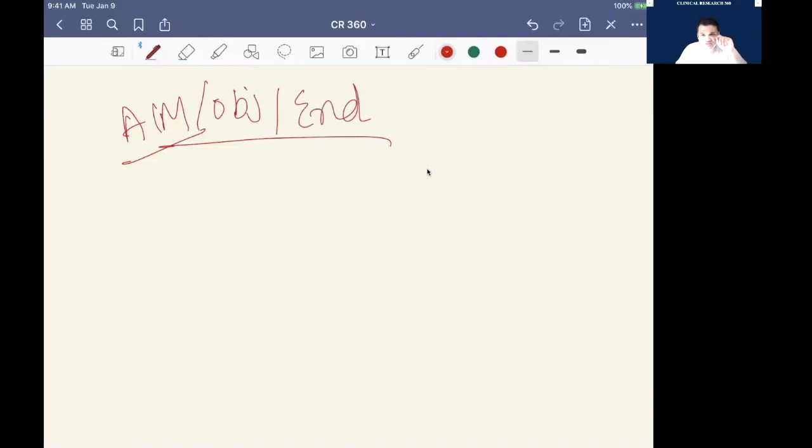So, aim of the study. My aim is to evaluate XYZ. My objective of the study is to identify XYZ, right? So for the aim of the study, first of all, depending on the study, you will have a primary aim, a secondary aim, and probably a tertiary aim.